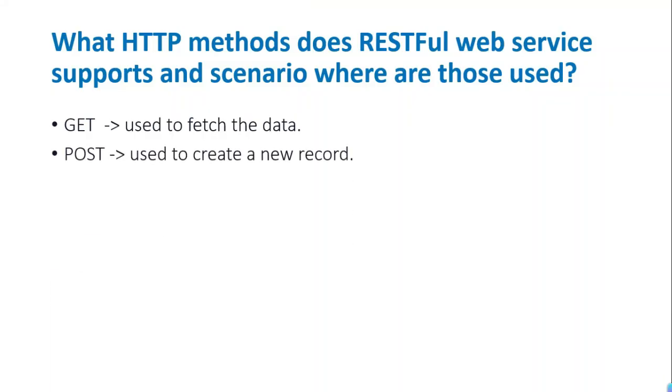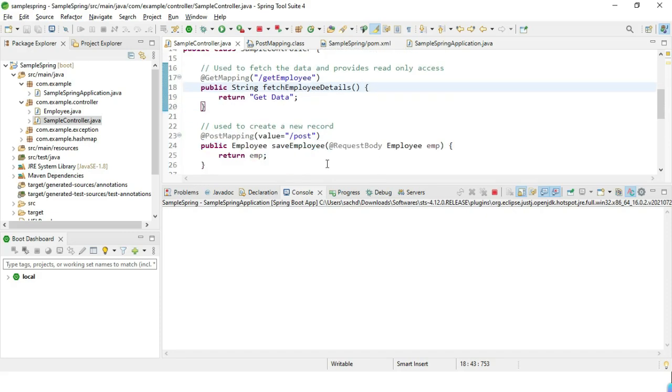Now our next method is post. It is basically used to create a new record. Suppose in our company a new employee has joined, and now we want to store his information in the database. In that case, we can use this post mapping. Suppose we are using Postman, and through Postman, or through the front end or the application, the user has entered his details. We want to map those values to a particular model class, right? We can do that by using this request body.